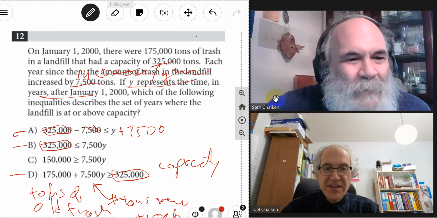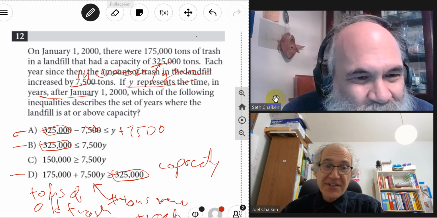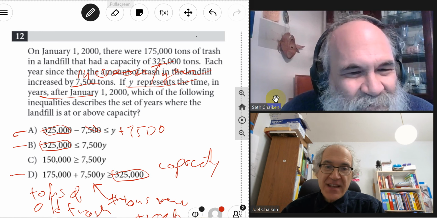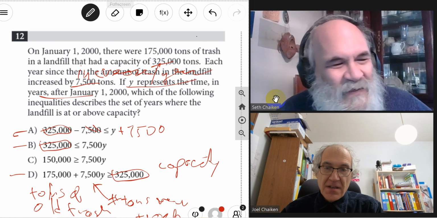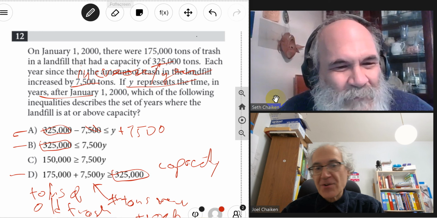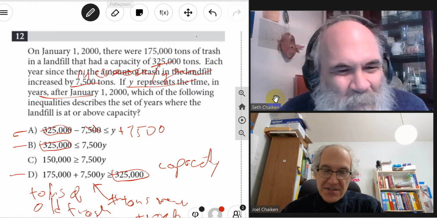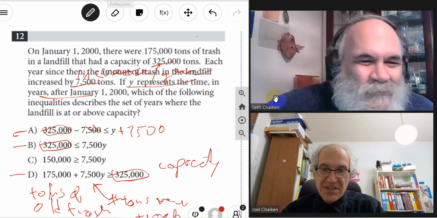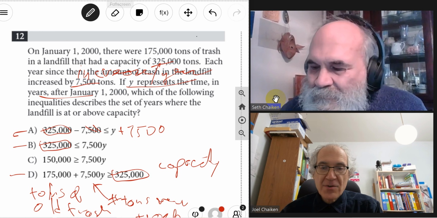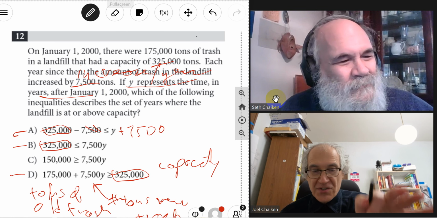Now, you did it in about 4 minutes. Hopefully, when you actually did this, you did it in between 10 and 40 seconds. Obviously, a calculator doesn't come in here. I hate when people say obviously. It's so obnoxious. A calculator doesn't kick in here. This is just translating English into math, writing an algebraic equation. Rates come in, right? 7,500 tons per year.